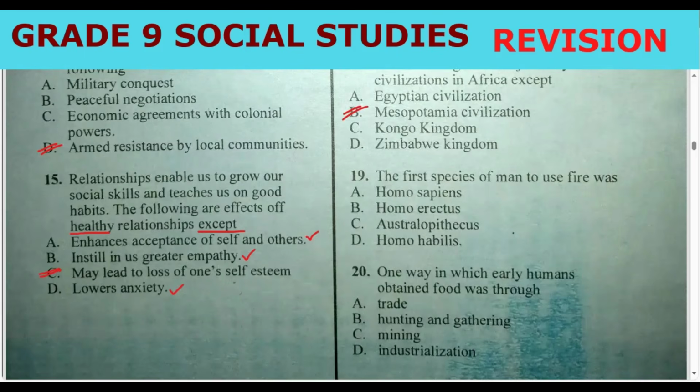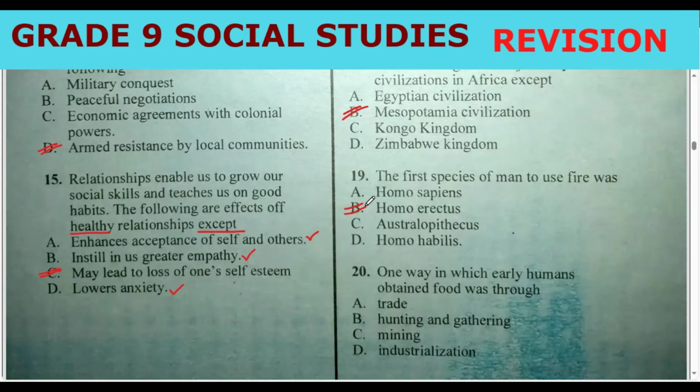We have Homo sapiens, Homo erectus, Homo habilis, and Australopithecus africanus. What do you think is the correct answer here? Yes, the correct answer should be Homo erectus. How did Homo erectus discover fire? By rubbing sticks. He also discovered fire by sparking stones. Have you ever done that when you were young? Okay, go and do it when you are at this age.